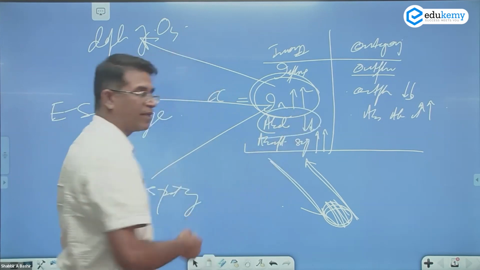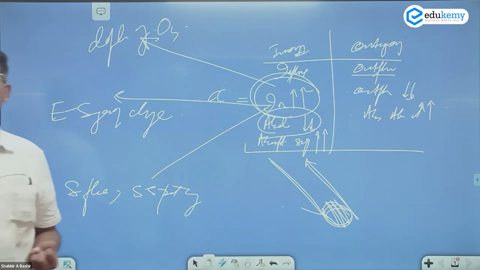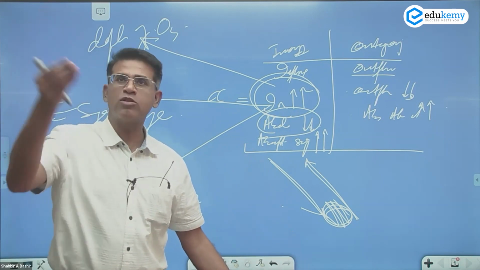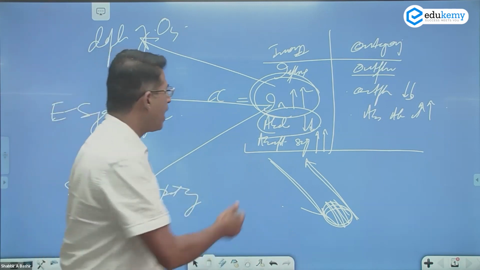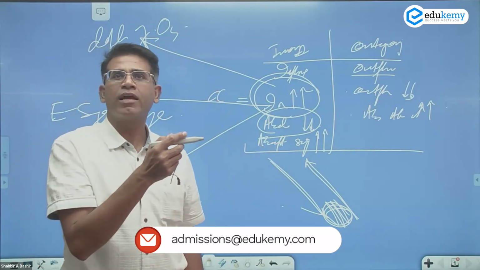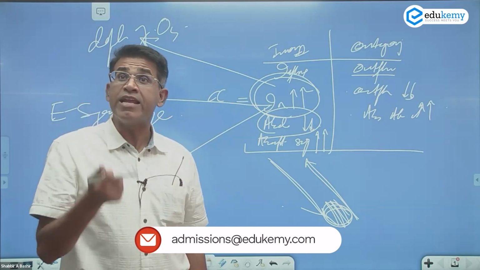Albedo is decreasing because oceans are now absorbing more, concrete is absorbing more. You have absorption in the atmosphere because of some pollutants. In the process, your oceans and the land are retaining more heat.